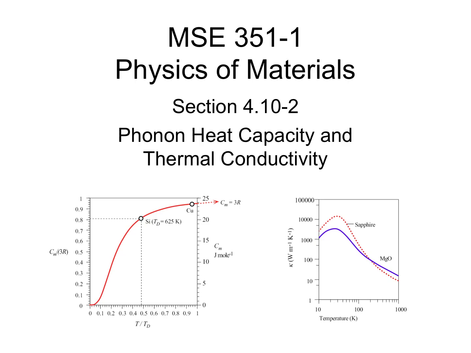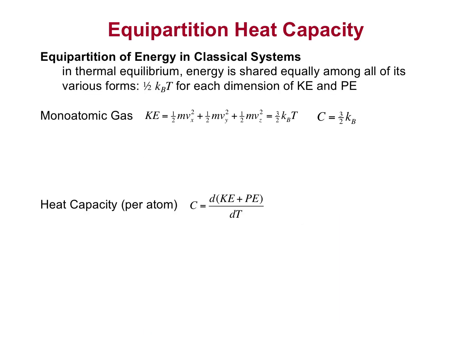In this section, we explain the heat capacity and thermal conductivity of materials using the Phonon theory of atomic vibrations. We will use the equipartition theorem to find a most useful form of the heat capacity for solids. For classical systems in thermal equilibrium, the energy is shared equally among all its various forms, which is known as